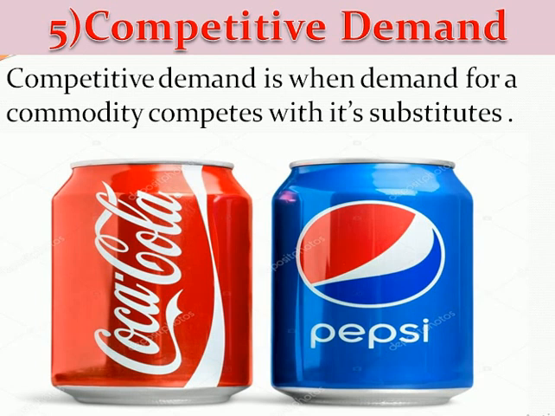Competitive demand is found where there is a competition between two products. When there is a substitute product for each other, there will be a competitive demand. For example, Coca-Cola and Pepsi. These two are substitute products for each other, so their demand will be competitive demand, because there is a competition between these two products as they are substitutes for each other.